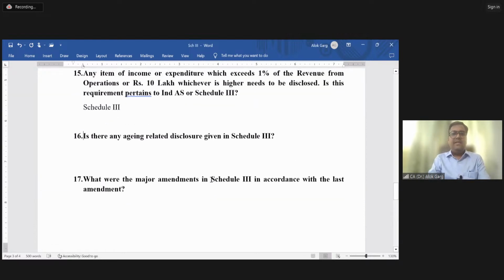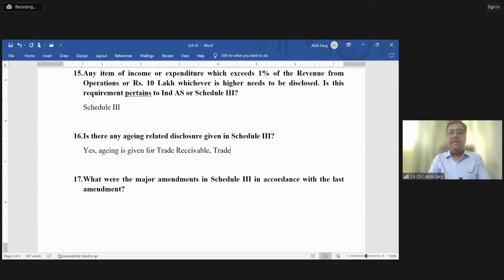Is there any aging related disclosure given in Schedule 3? Yes, aging related disclosure is given in Schedule 3. Aging is given for trade receivables, right? You have to provide an aging up to 6 months, 6 months to 1 year, 1 to 2 year, 2 to 3 year, more than 3 year.